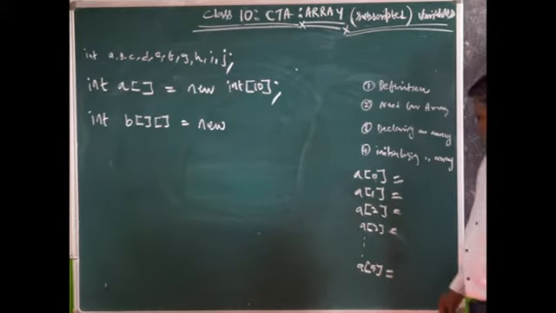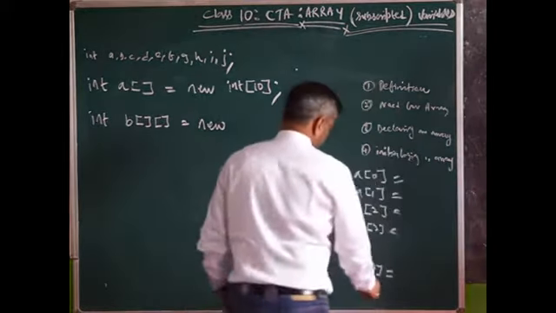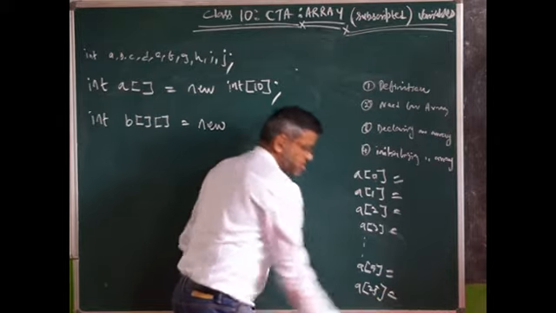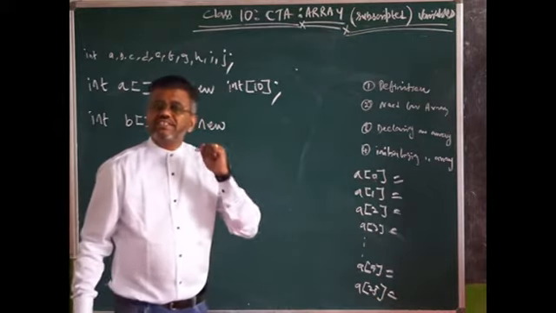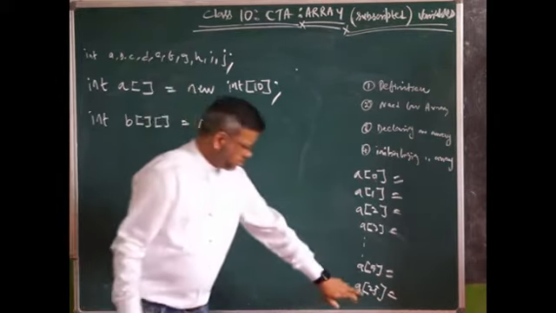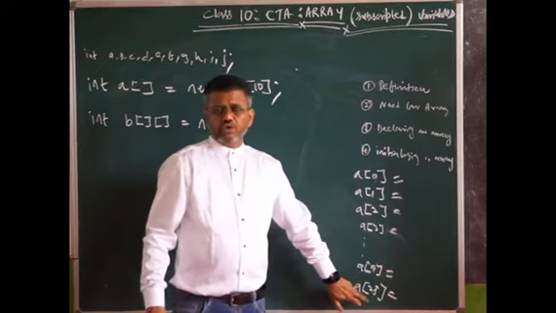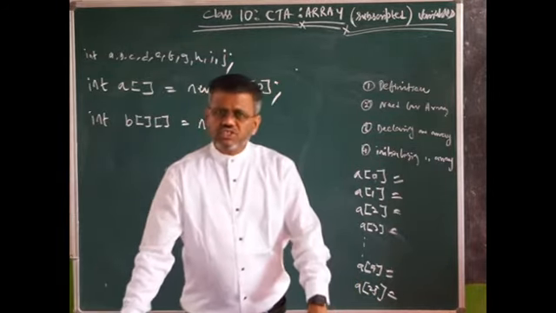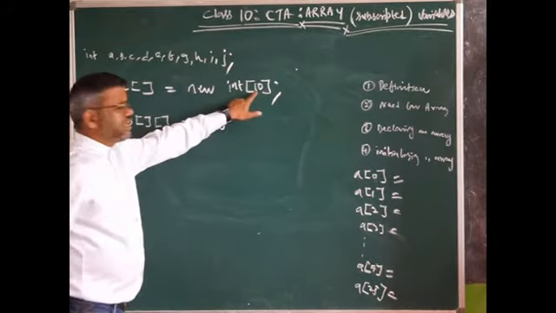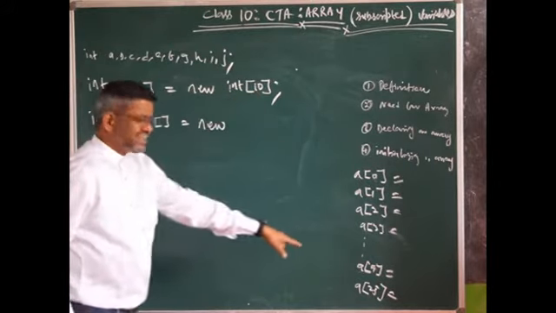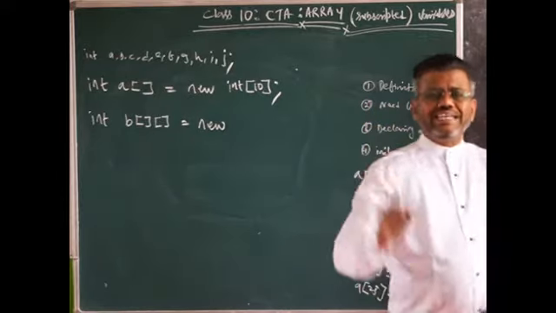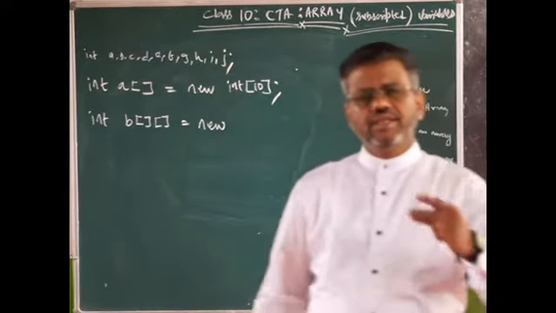For example, I write, I want to access the 26th element, A of 25. Mind you, 25 means it starts from 0, not from 1, so it's the 26th element. How many elements did I declare? 10 of them. But I tried to use an index of 25.